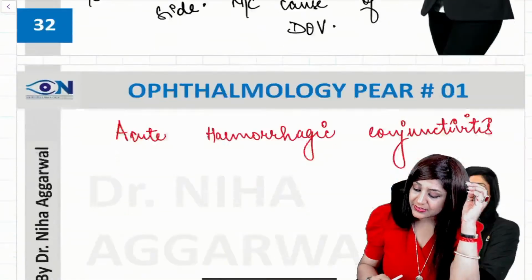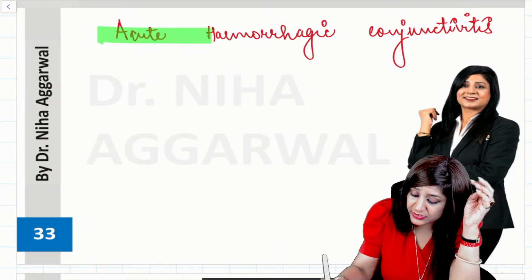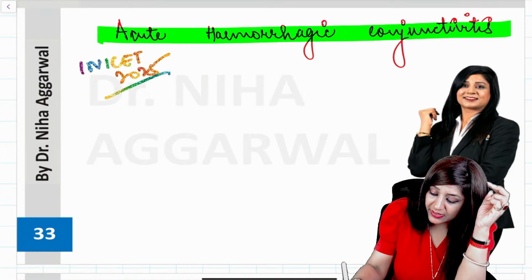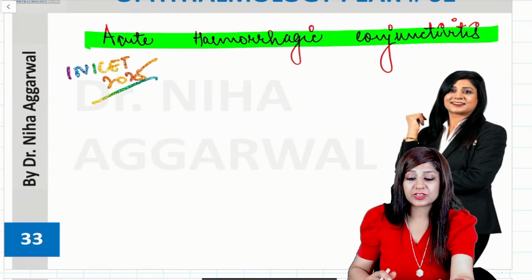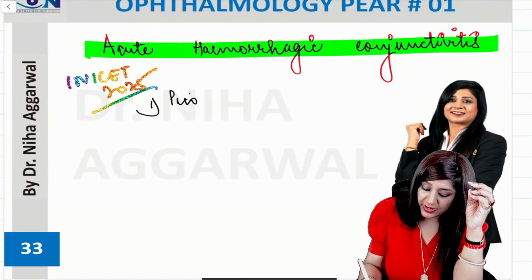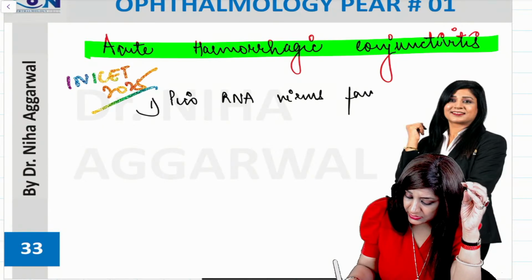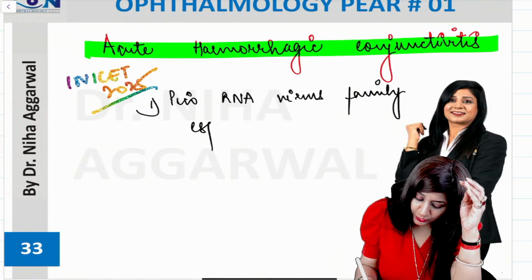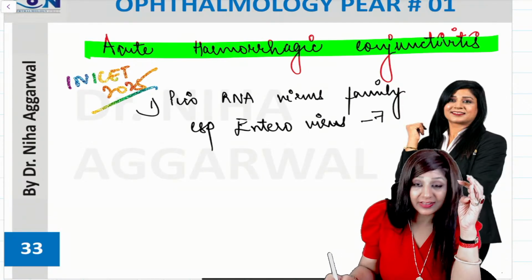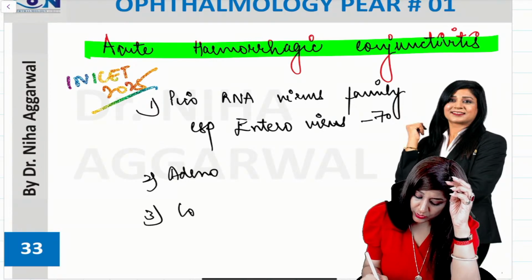Okay. Next is the acute hemorrhagic conjunctivitis. Recently, there was a question on this acute hemorrhagic conjunctivitis in the 2025 exam. So quickly we can revise the causes of this acute hemorrhagic conjunctivitis. We have the picornavirus family, especially the enterovirus. Especially it is the enterovirus type 70 that is there. We have adenovirus that can be there, as well as the coronavirus.